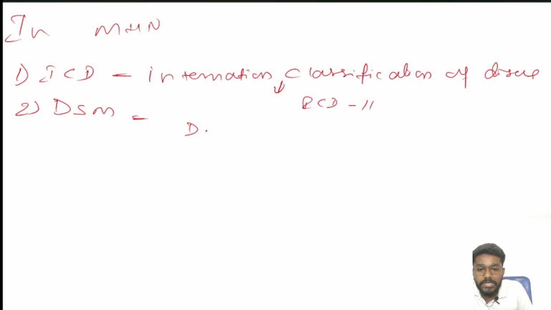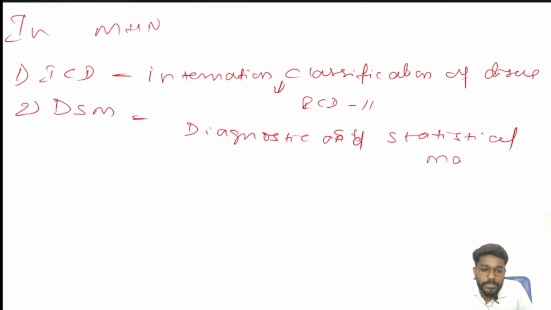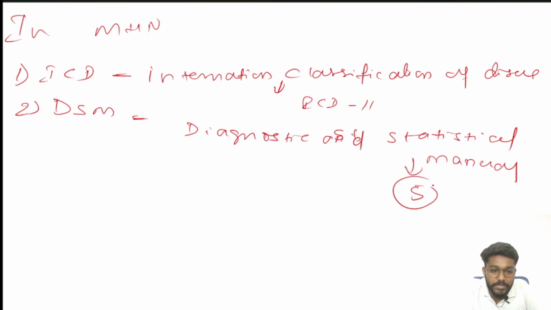That one is the Diagnostic and Statistical Manual. These two are the criteria by which mental health disorders are classified. The current version of DSM is 5, and the current version of ICD is 11.